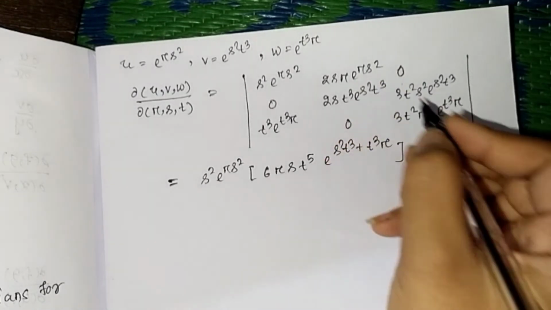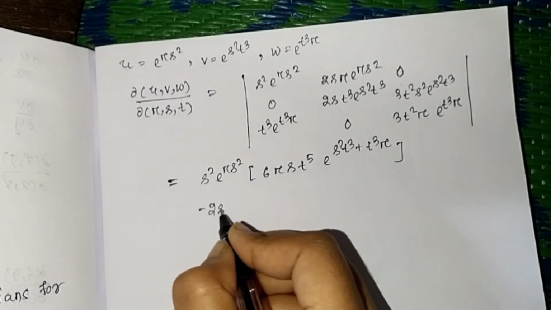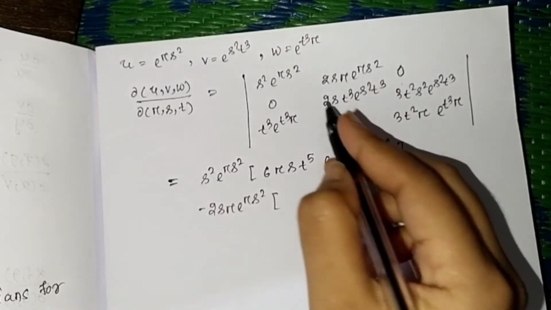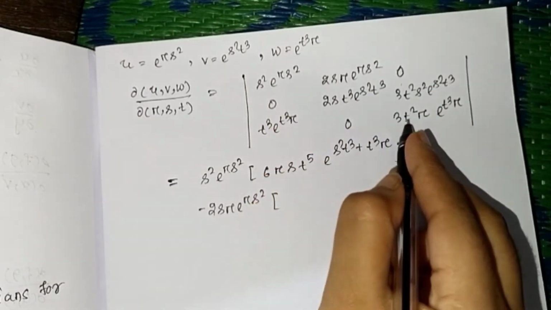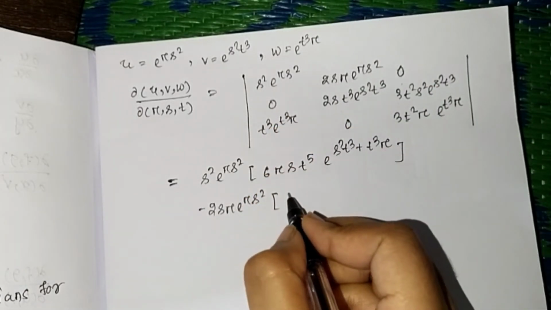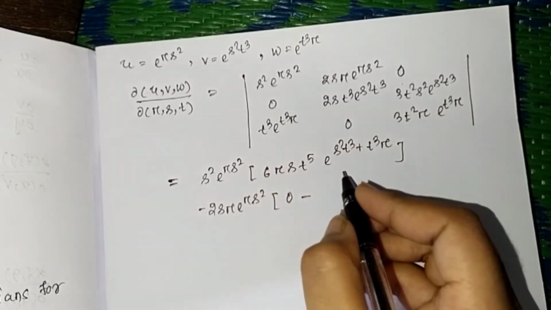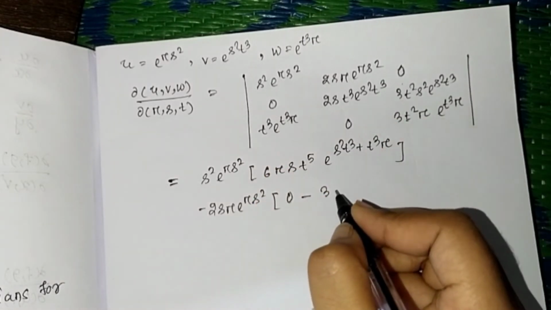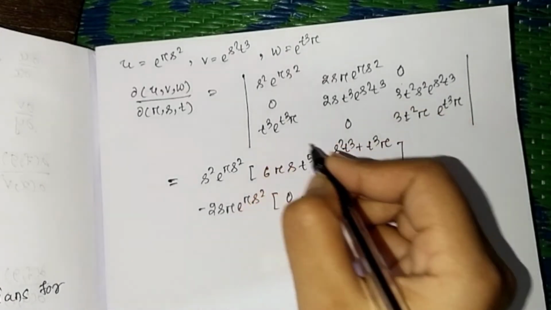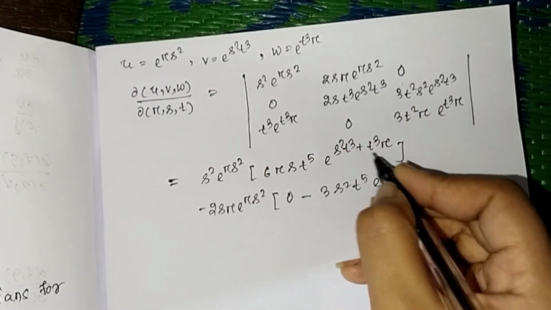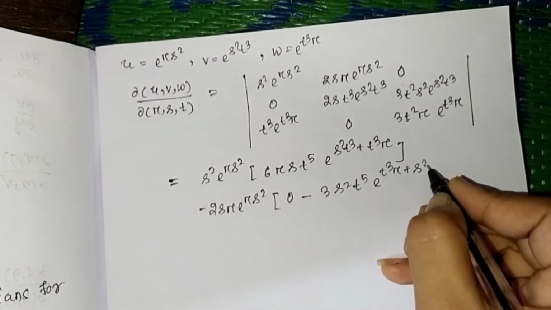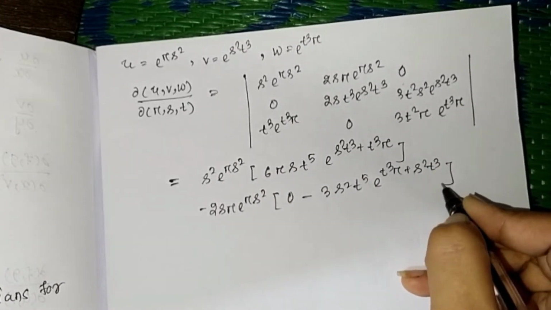So next minus 2sr e to the power r s square into, that will cancel, and it is 0 into this value, so 0, minus, that is 3 into s square t to the power 5 e to the power t^4 r plus s square into t^4.